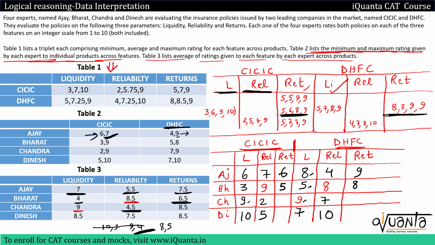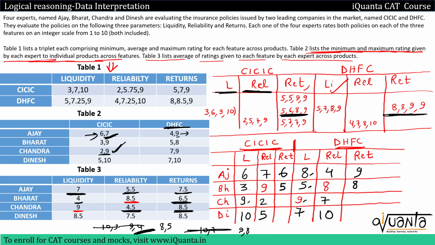Then if I talk about Chandra over here, average rating is 8.5. Sum of rating should be 17 in returns. So 17 is possible when we have 10 7. Is it possible for Chandra? Chandra is giving maximum 10 score in CICIC, but here it is 9. So this 10 7 won't be possible. Can we have 9 8? Yes, 9 8 is possible.